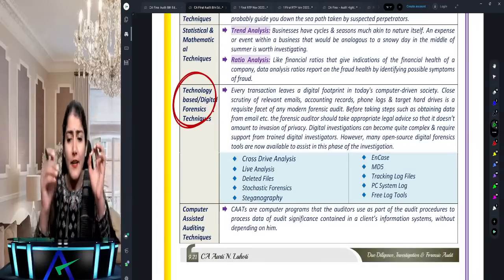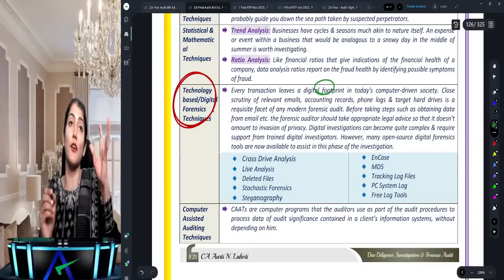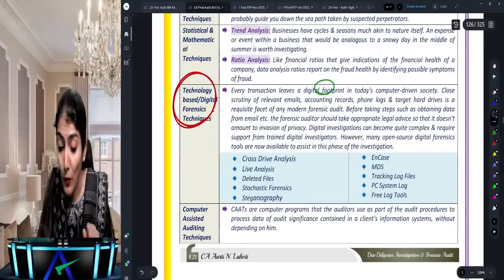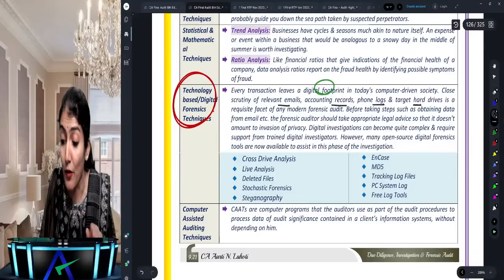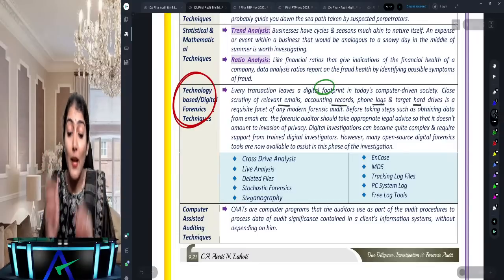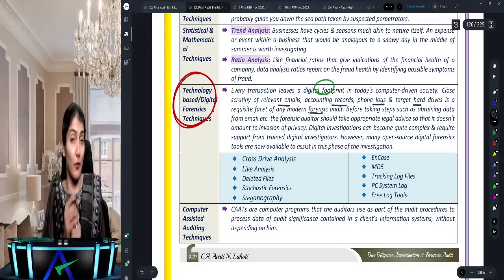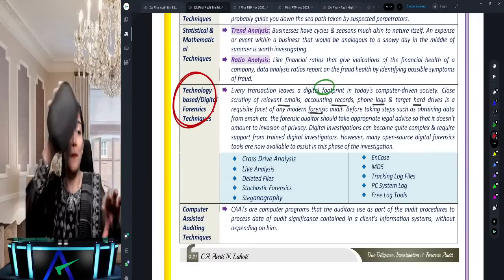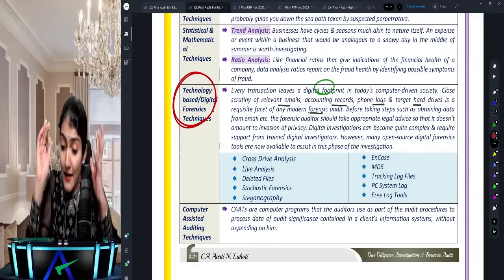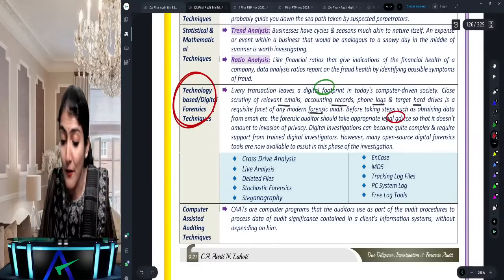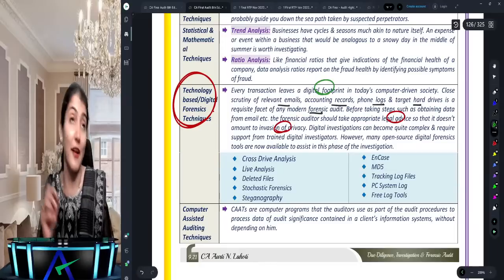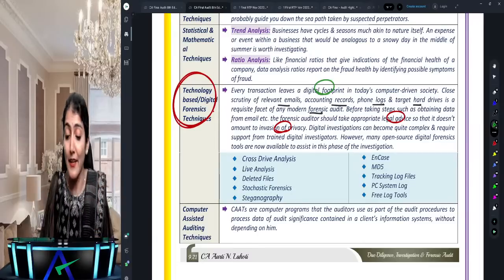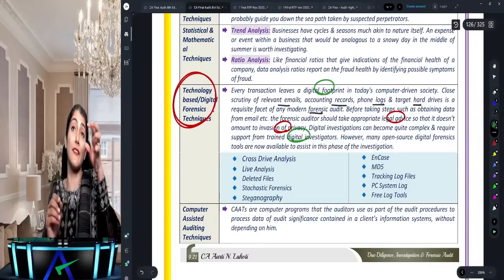It says every transaction leaves a digital footprint in today's computer driven society. Close scrutiny of email, accounting record, phone log, and hard disk is a requisite facet of any modern forensic audit. But can you simply go and check somebody's phone log, hard disk or email? No, you have to take legal advice, as it could lead to invasion of privacy. Can you hack a computer or do ethical hacking? No, you might require trained digital investigators.